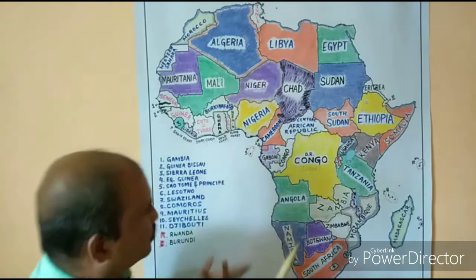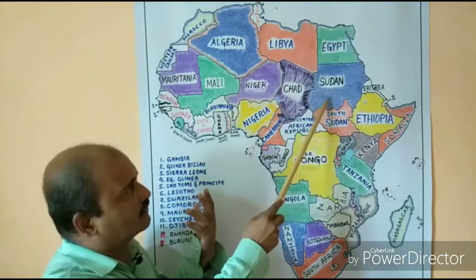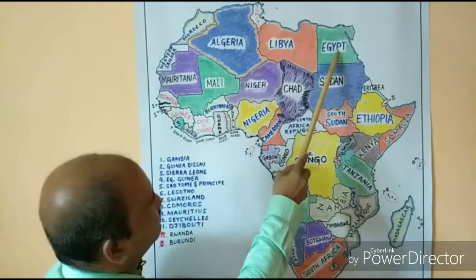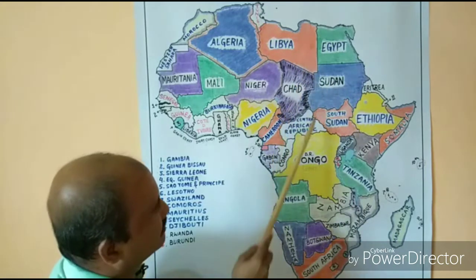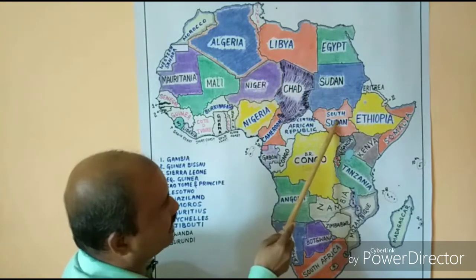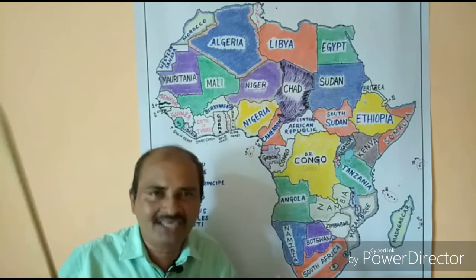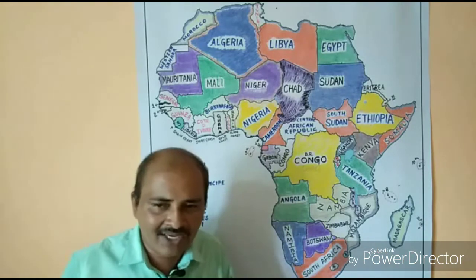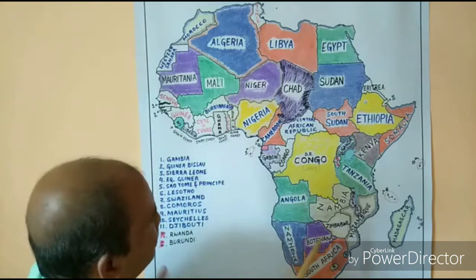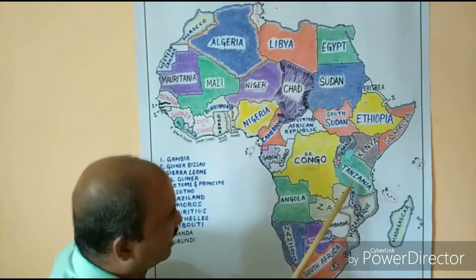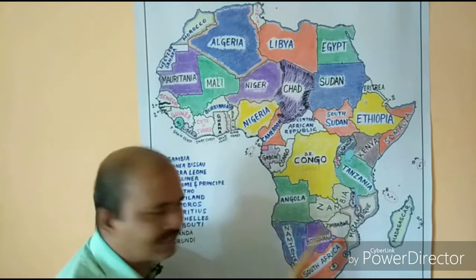Now next comes Sudan. If you take Sudan, Sudan is surrounded by Egypt, Libya, Chad, Central African Republic, South Sudan, Ethiopia and Eritrea. Now these together make Sudan have 7 neighboring countries. Now the same way Tanzania and Zambia. So here we have Tanzania and then Zambia. They too are surrounded by 7 each. Now this is like an exercise.